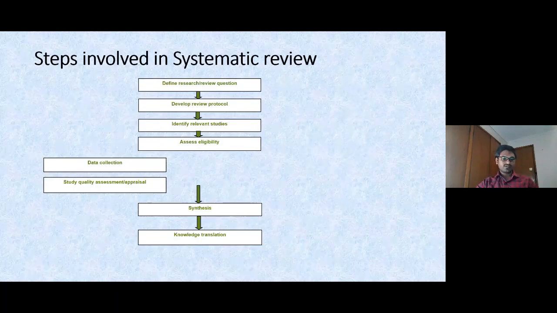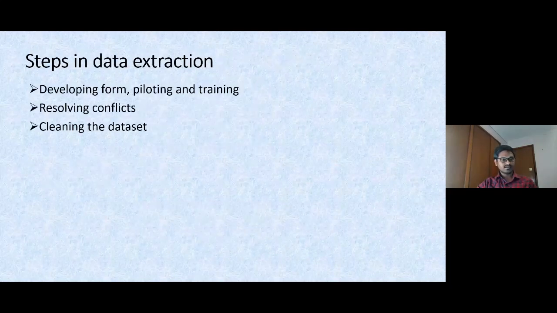The basic steps involved range from defining the search strategy to knowledge translation. The stages I'm dealing with now are data collection and study quality assessment. So now, coming to data extraction. What is the data collection process? It is a process of extracting the essential information that is required to analyze qualitatively or quantitatively, to address the pre-specified research questions through meta-analysis or narratively.